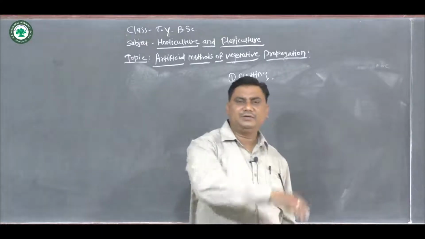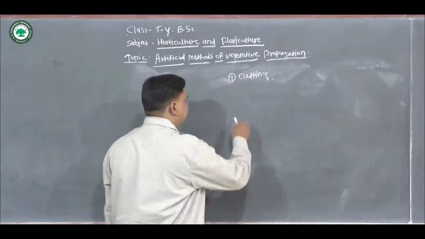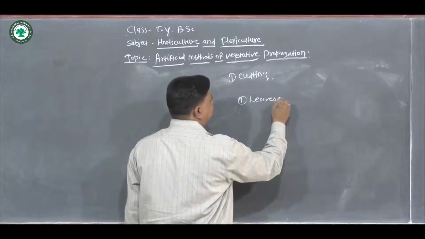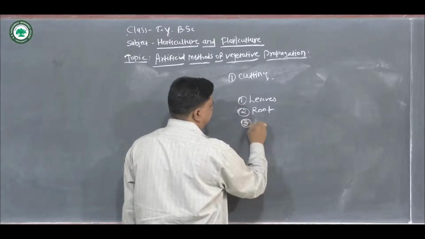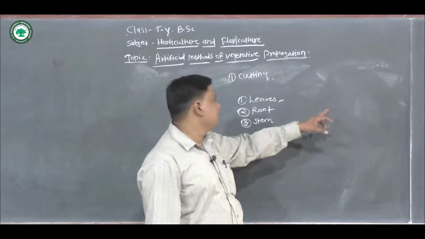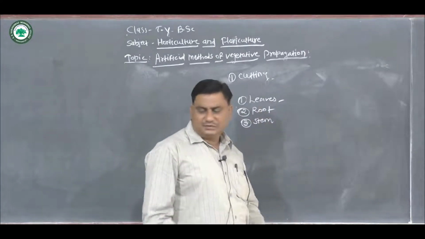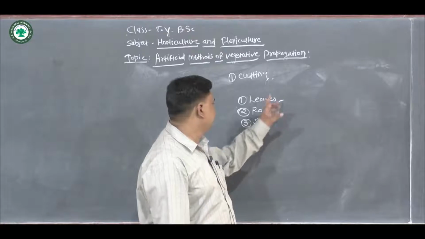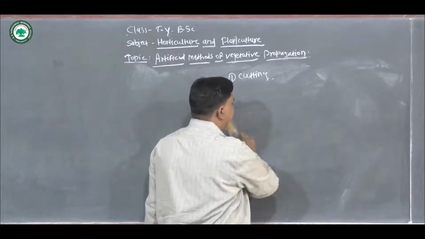On the basis of what part you use for cutting, there are leaf cutting, root cutting and stem cutting. Today we are going to see only the stem cutting.